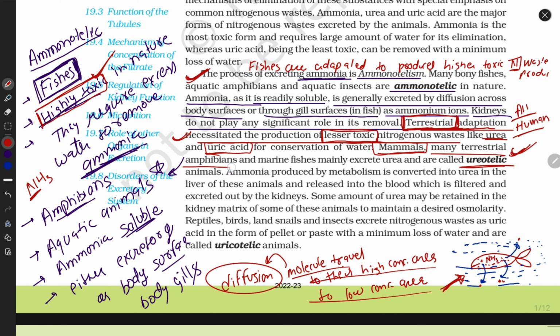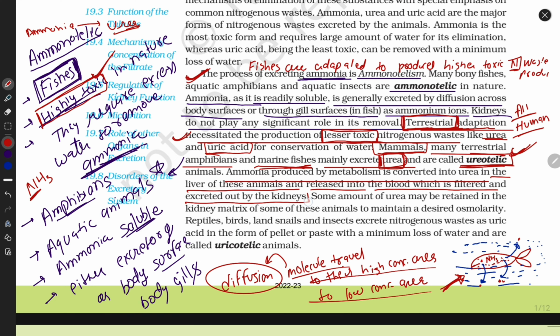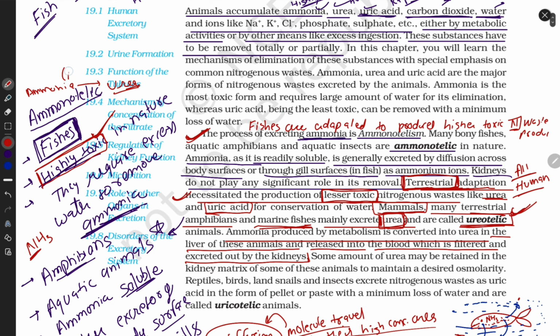Mammals and many amphibians, terrestrial amphibians, and some marine fishes mainly excrete urea. And those animals who excrete urea, we call them ureotelic. Clear, guys? This is the simplest form of ammonia, right? Ammonia produced by metabolism is converted into urea, a less toxic form, in the liver of these animals and released into the blood, which is filtered and excreted out by the kidneys. This process occurs in the liver, and urea goes towards the kidney for filtration and excretion.